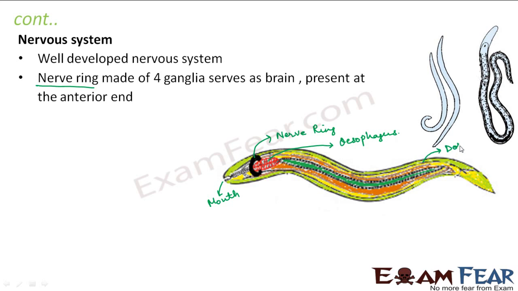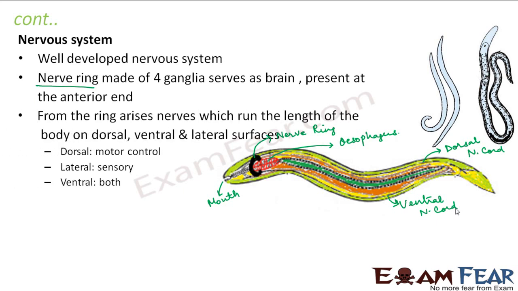Here you have a dorsal nerve cord running throughout the length of the body, and this side you have a ventral nerve cord running through the length of the body. Now from the ring arises nerves which run the length of the body on dorsal, ventral and lateral surfaces. So there are 3 types of nerve cords which run here: dorsal nerve cord, lateral nerve cord and ventral nerve cord. The lateral nerve cord we cannot see from here, it is on the lateral sides. So back side is dorsal, front side is ventral, and on the sides are the lateral.